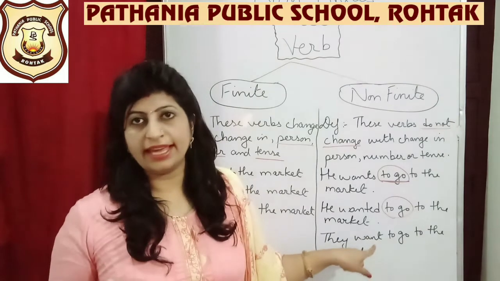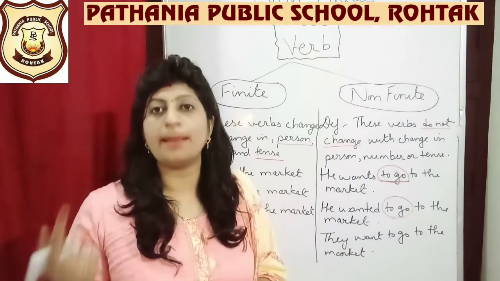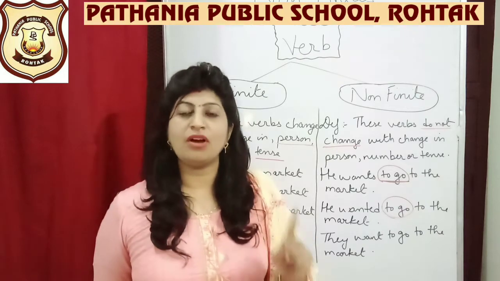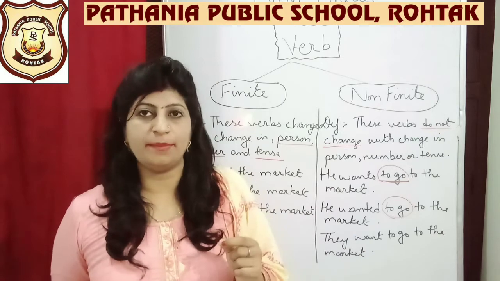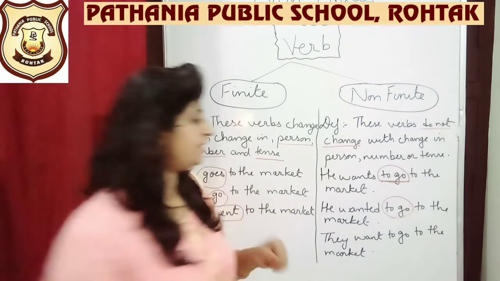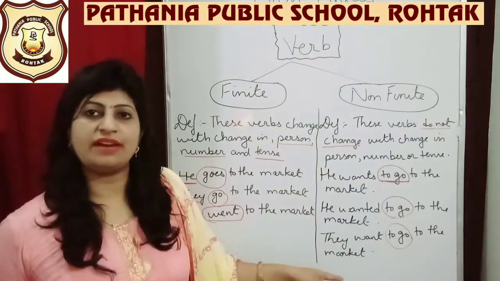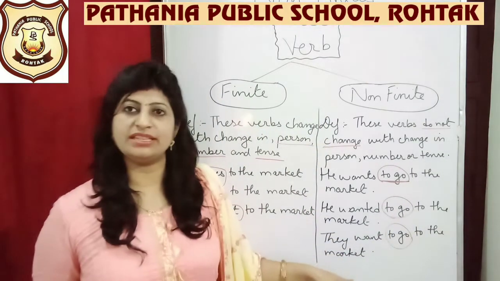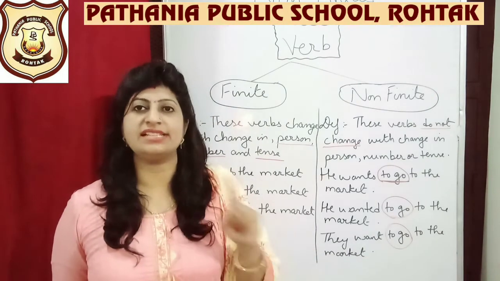Next, they want to go to the market. Now want is again your desire. They out here is showing plural. It is showing number. So the number of your subject has changed. That means now it is plural we are talking about. But still what happens? We still use the word to go in our sentence. We have not changed its form.